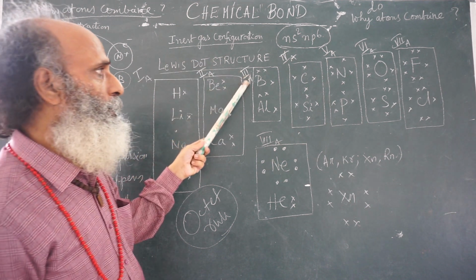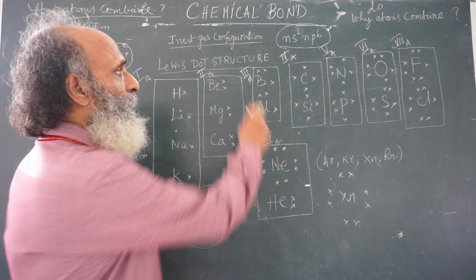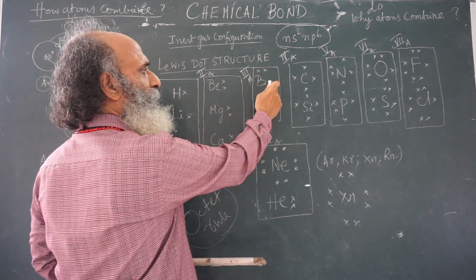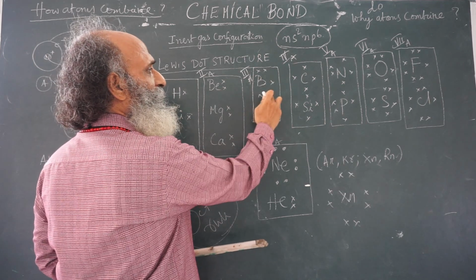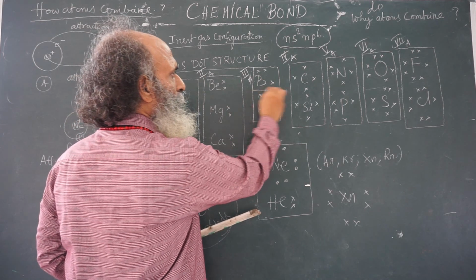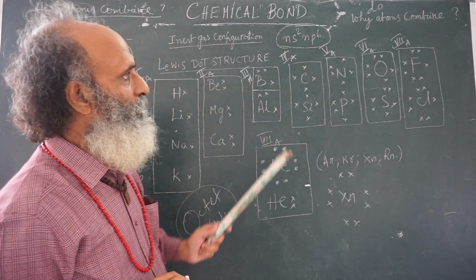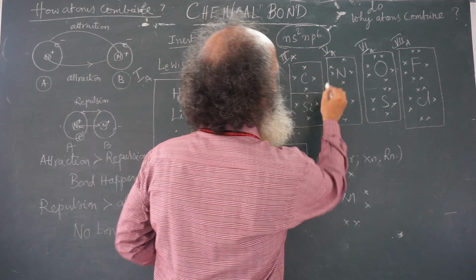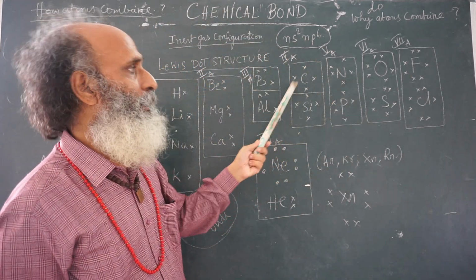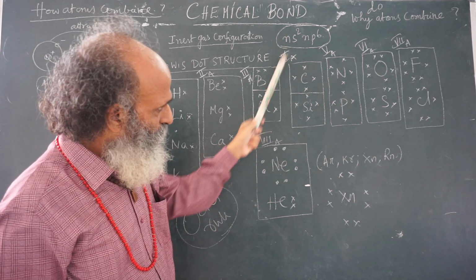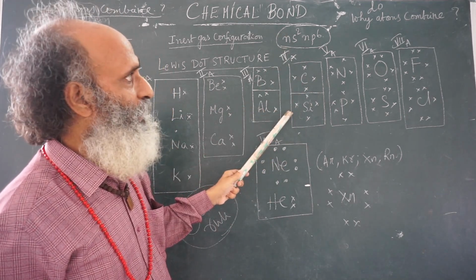Third A group, boron, group 3A, so this is 2s2 2p1. Aluminum 3s2 3p1. Boron and aluminum have similar dot structure. Fourth A group, carbon valence is 4, so 4 electrons. Silicon, fourth A group, 4 valence electrons and 4 are represented like this.